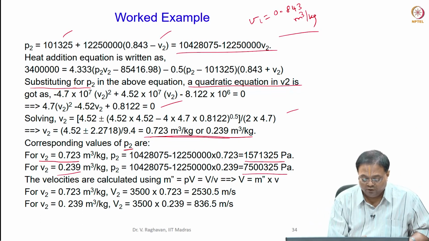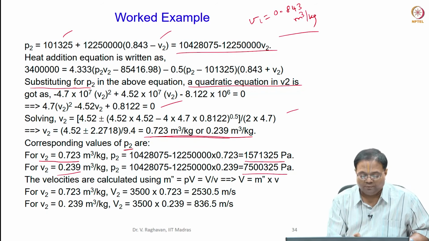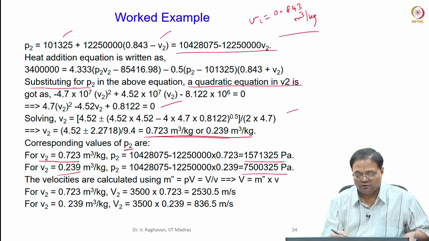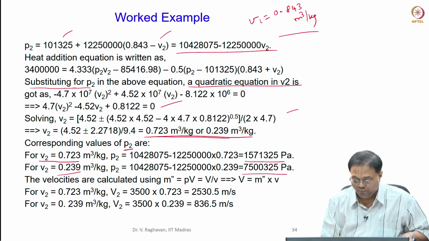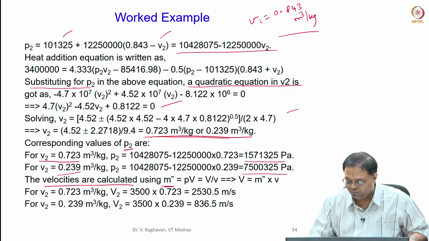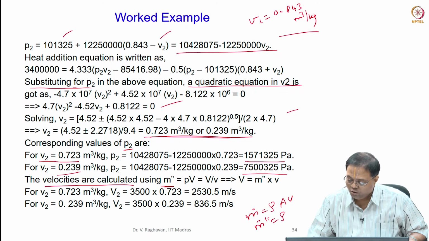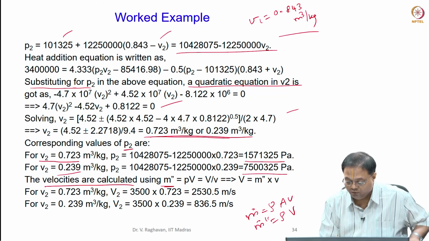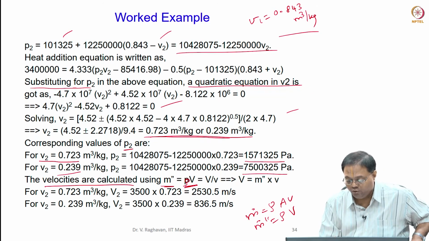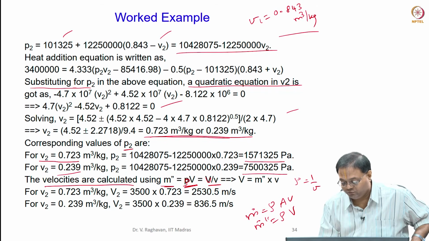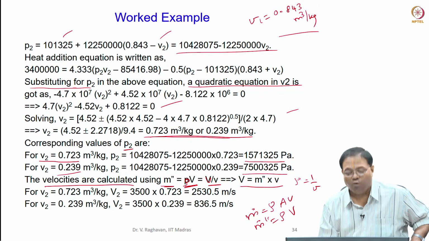Okay. Now, the velocities are calculated. Now, I know the pressure, state 2 is fixed now, correct. Pressure for each state is fixed. Now, how will I calculate velocities? I know the mass flux. Mass flow rate is rho A V, a mass flux is rho V, so A divided by A, so rho into V. But rho equal to 1 by specific volume. So, capital V is the velocity, so velocity by specific volume. So, velocity will be equal to mass flux into specific volume.